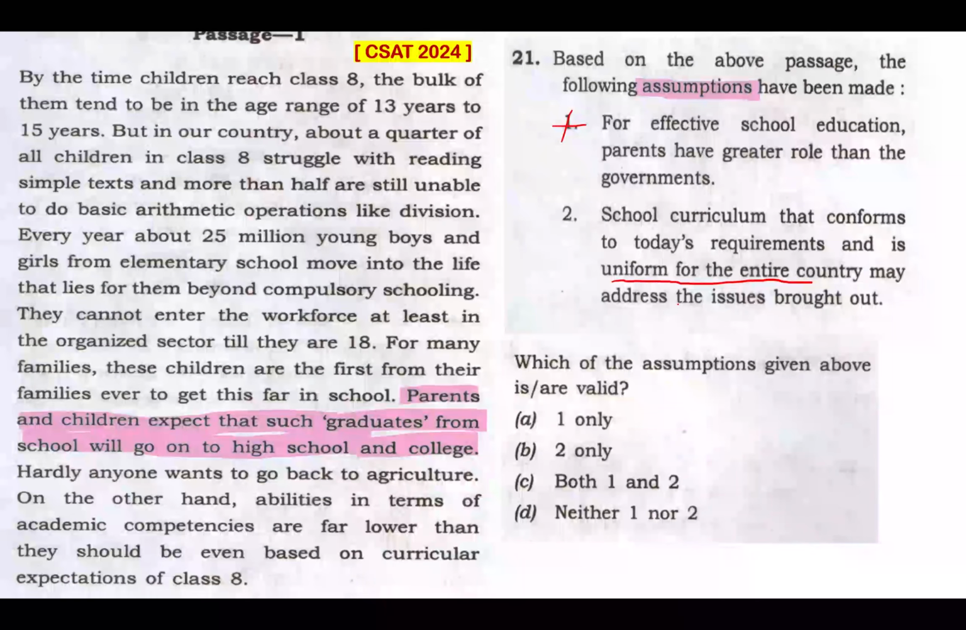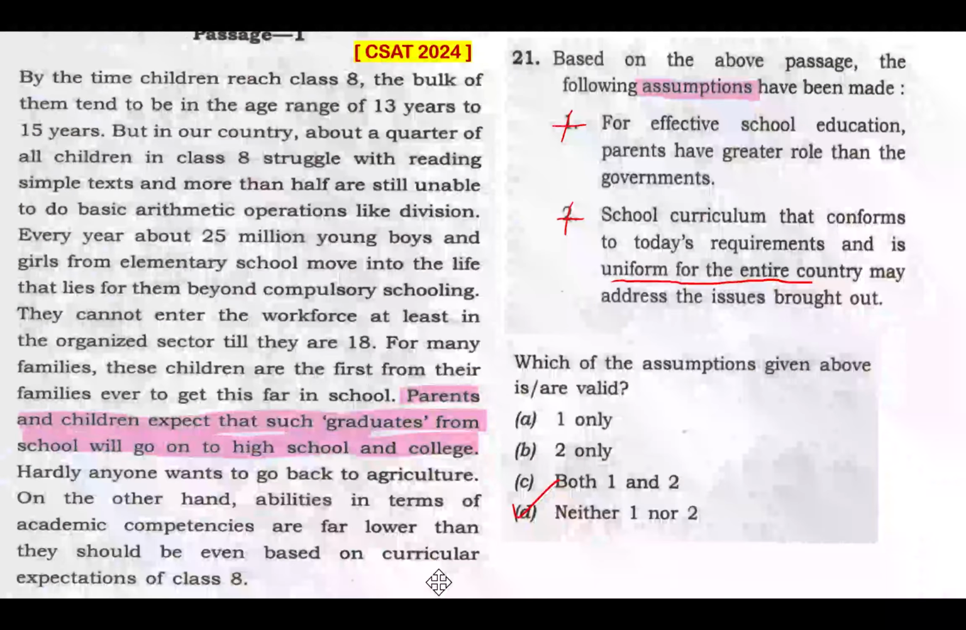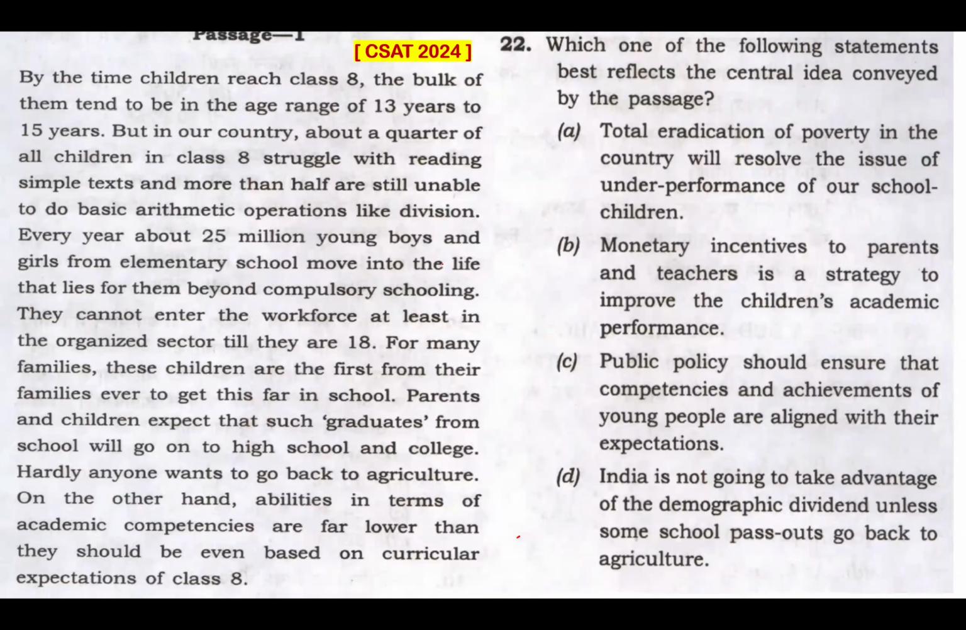It cannot be assumed that a uniform curriculum across the country would address such an issue. Okay, so this is also totally out of the scope of the passage. So my answer is option D. Question 22, which is a sub question of the previous one. And what's the keyword? Central idea.